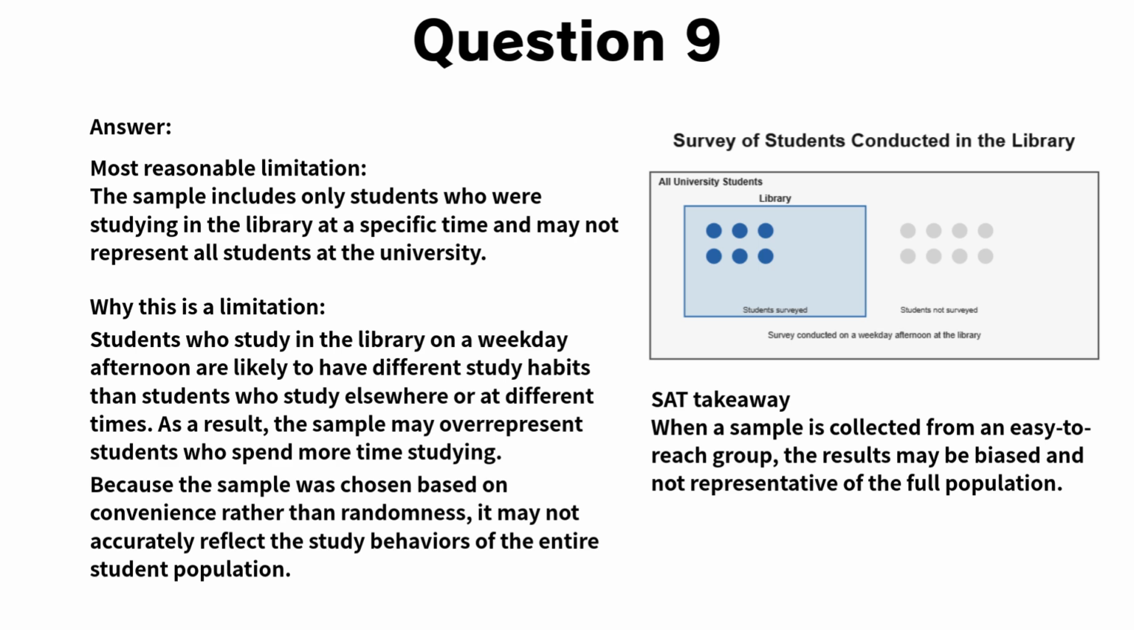As a result, the sample is unlikely to represent all university students accurately, and the results may overestimate the average amount of time spent studying. SAT takeaway: when data are collected from a convenient but narrow group, the results may not generalize to the entire population.